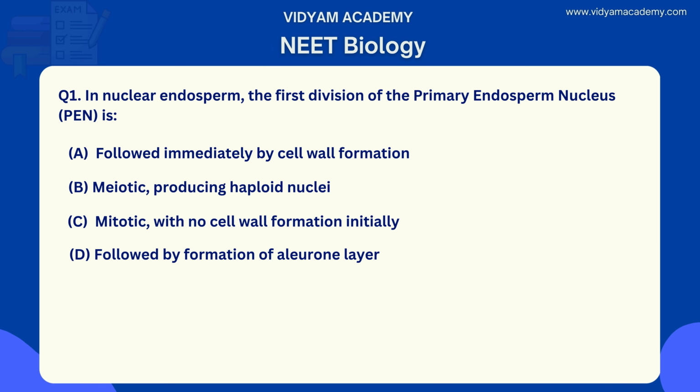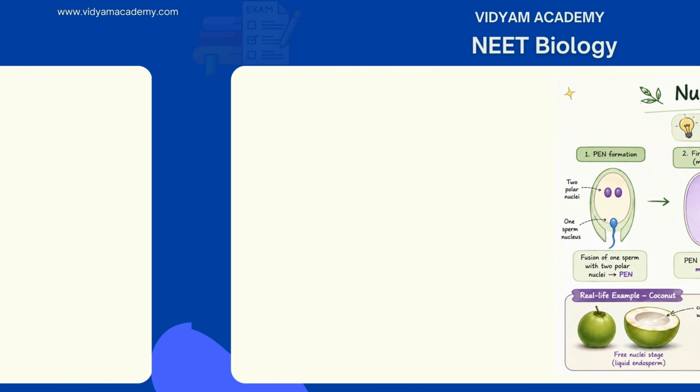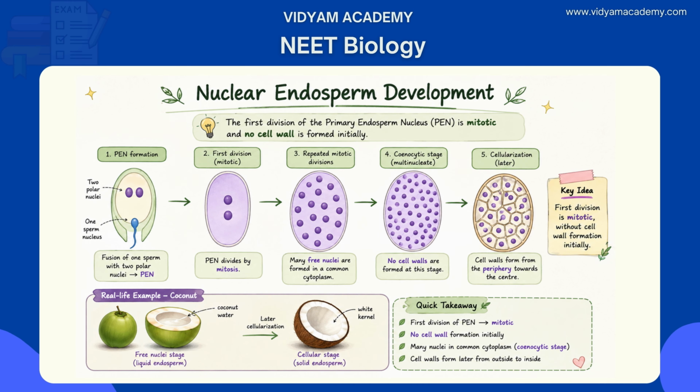Yes, the answer is option C. Once again the question: in nuclear endosperm, the first division of the primary endosperm nucleus is. Here the explanation. Why C is absolutely the right answer here: mitotic with no cell wall formation initially. We need to see how.